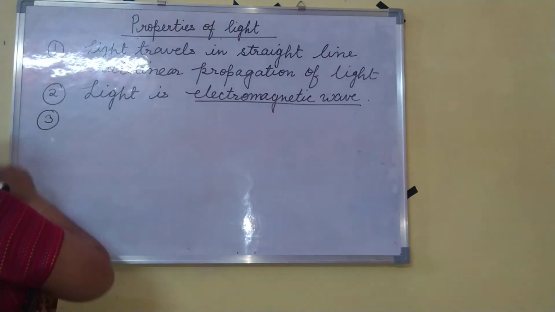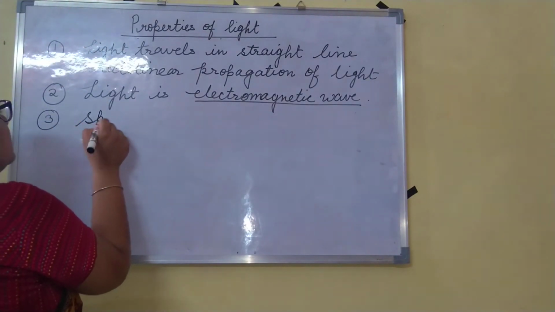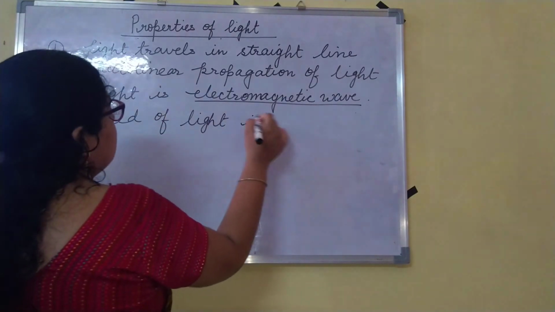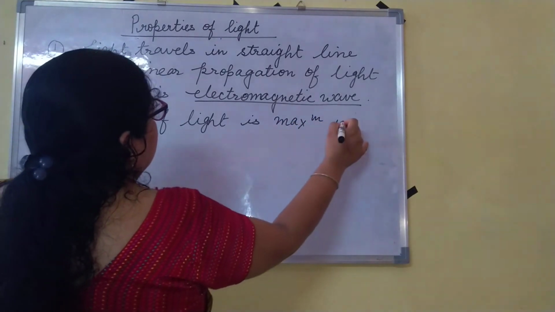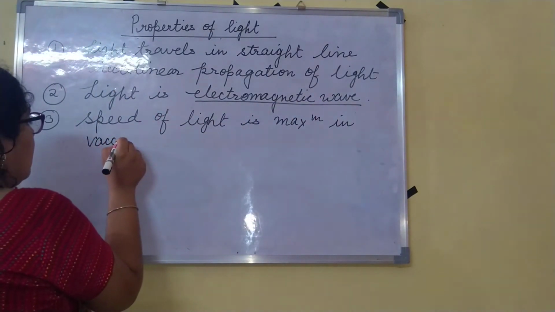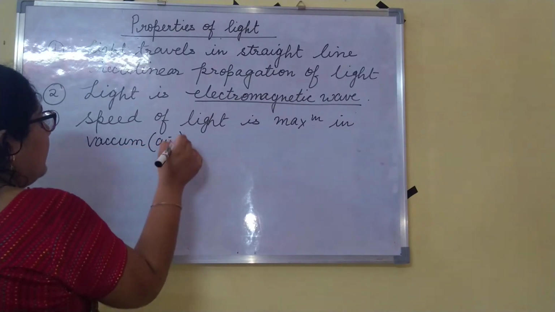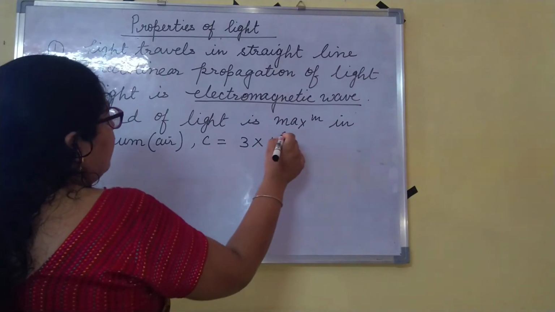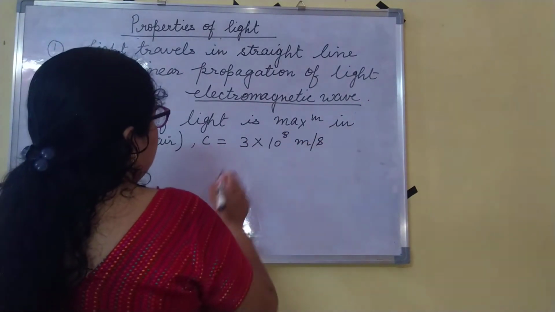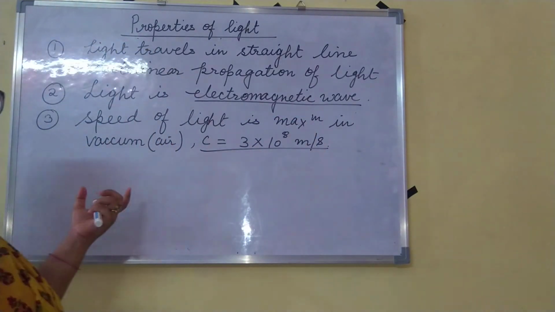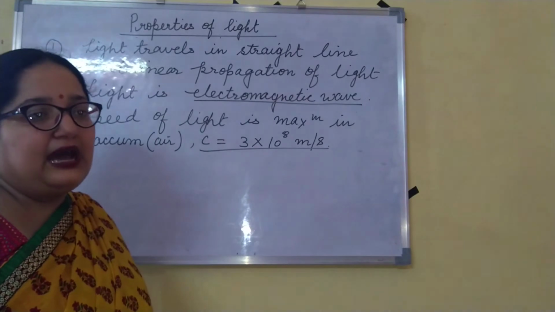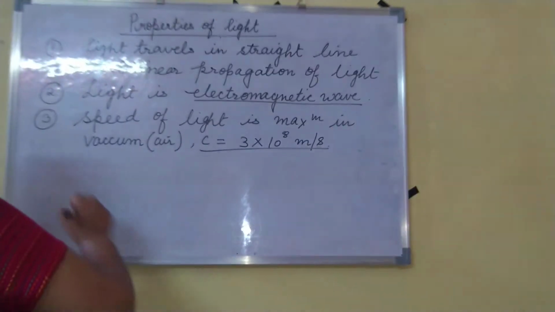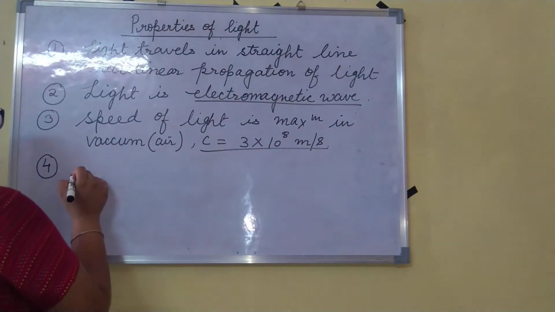Third property of light is that speed of light is maximum in vacuum or air, which is represented by letter C, and its value is 3 into 10 to the power 8 meter per second. This is the speed of light in vacuum or air. When light enters into any medium like glass, then its speed will change. Okay, it will decrease.